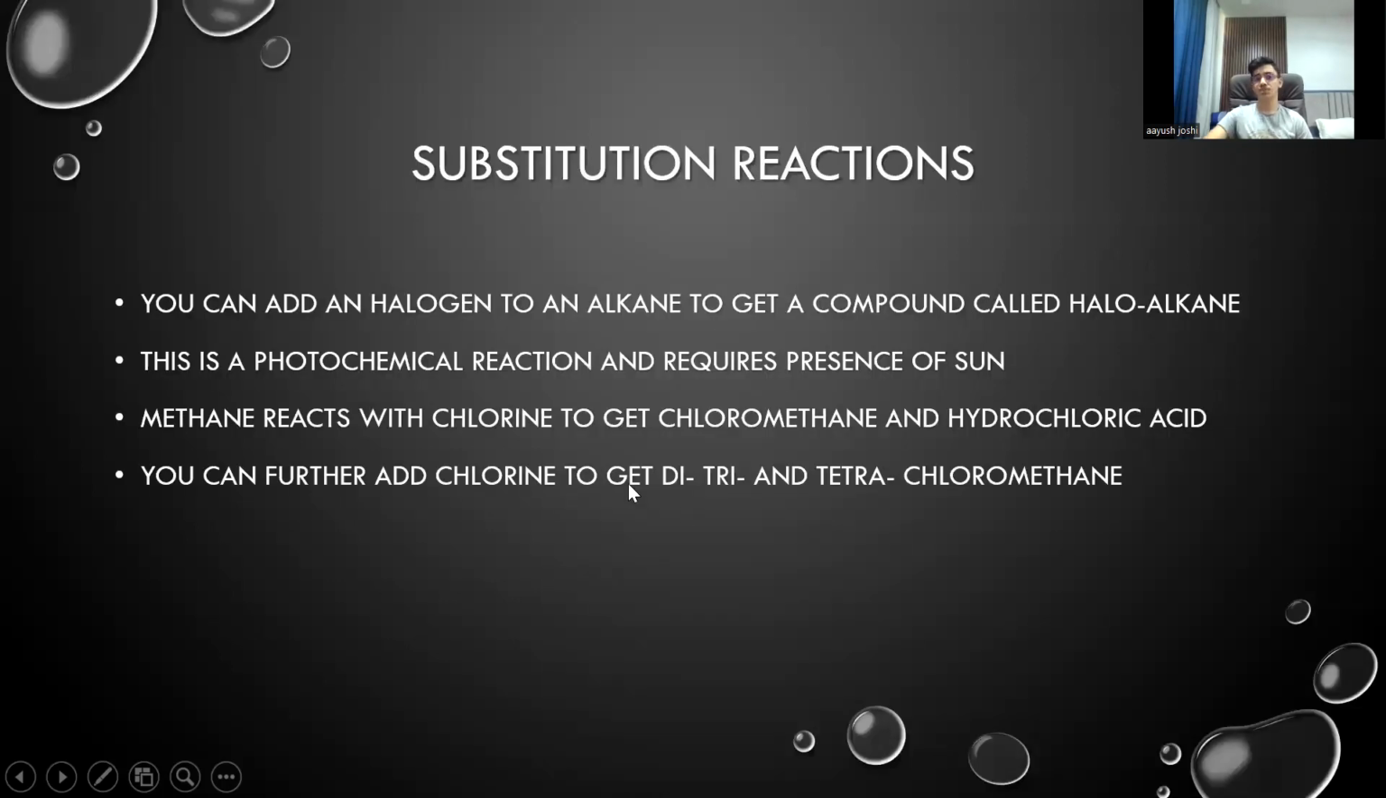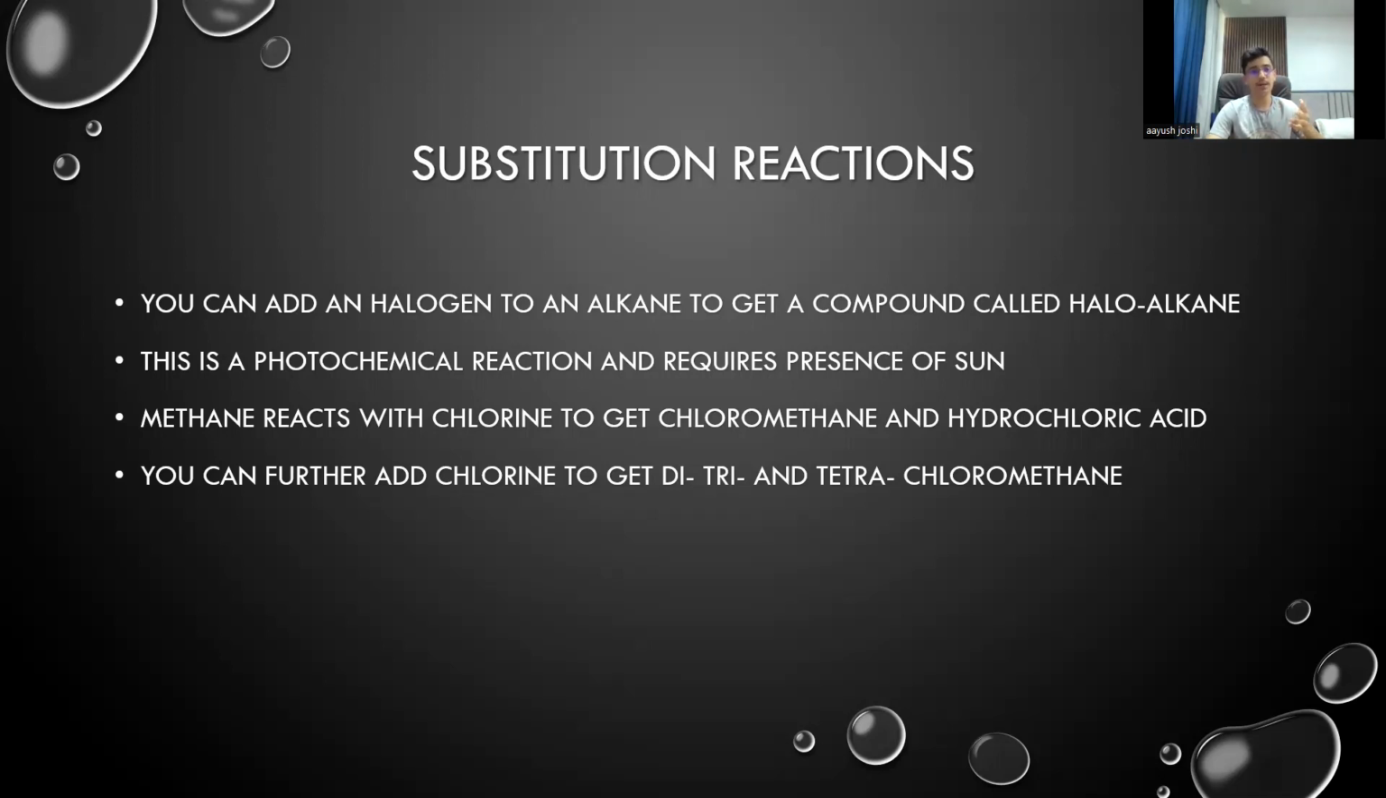Next up, we have the substitution reaction. This is an important part because this can be asked. This is frequently asked in IGCSE exams. So you can add a halogen to an alkane to get a compound called haloalkane. This is a photochemical reaction and it requires the presence of sun. More specifically, it requires the presence of UV rays.